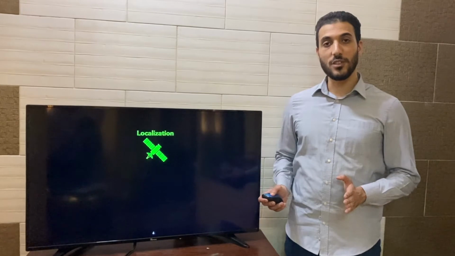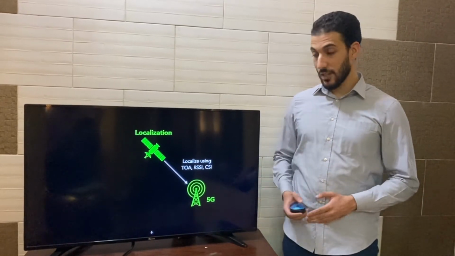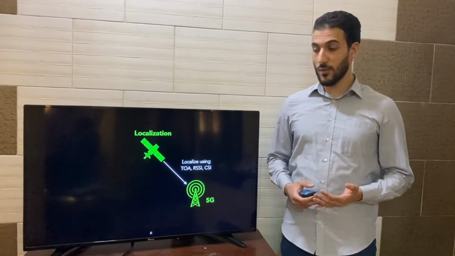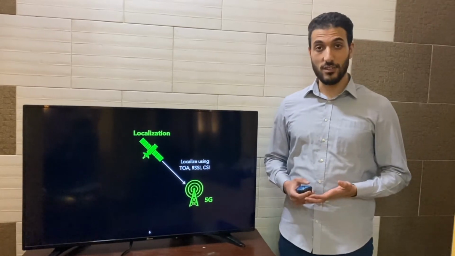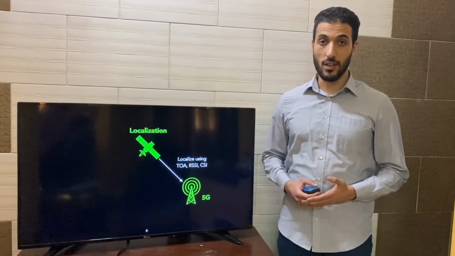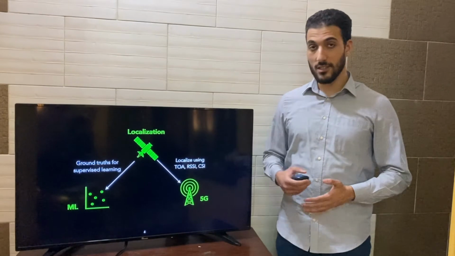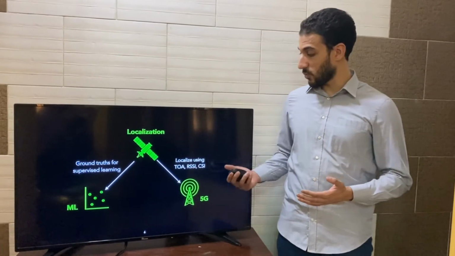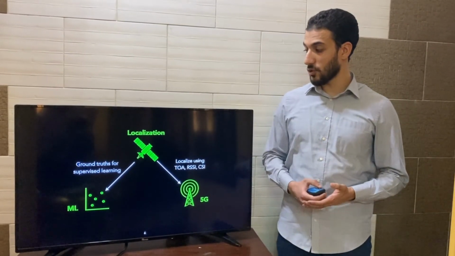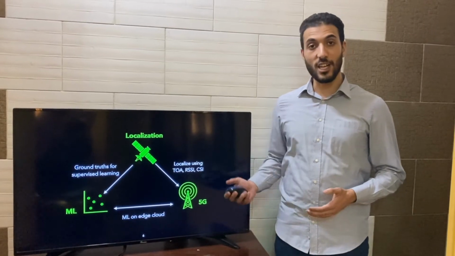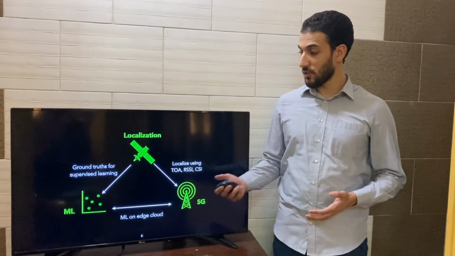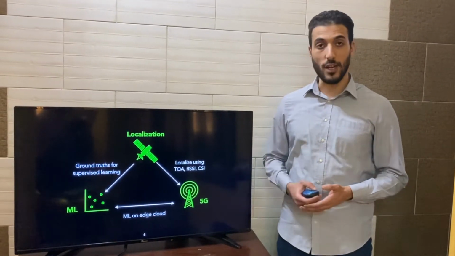The source of information that I use for my work is coming from the 5G. Useful information such as time of arrival, received signal strength, and channel state information are used to capture localization information. Machine learning is used to create models that map between this information and localization of devices. Finally, machine learning and 5G are strongly related, as heavy-duty machine learning processes can be done on the cloud.